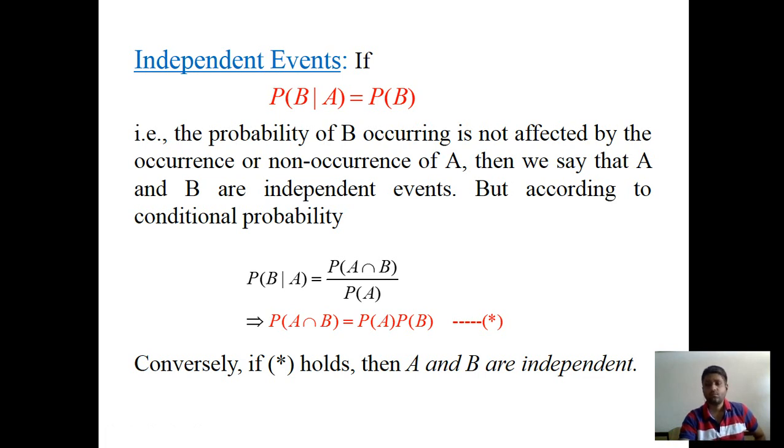Now if the equation star holds, then we say that A and B are independent events. So finally we say that if any one of these two equations written in red color is true, then the events A and B are independent events.